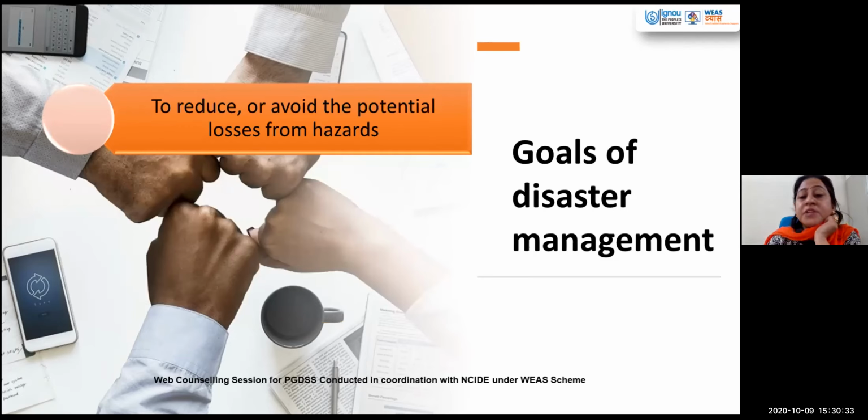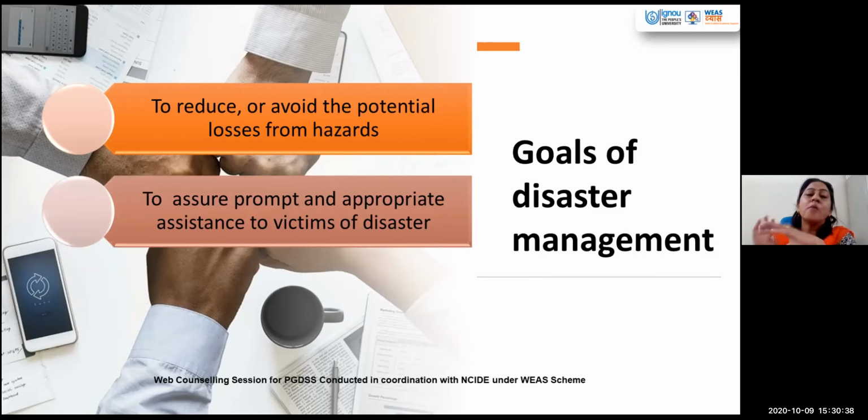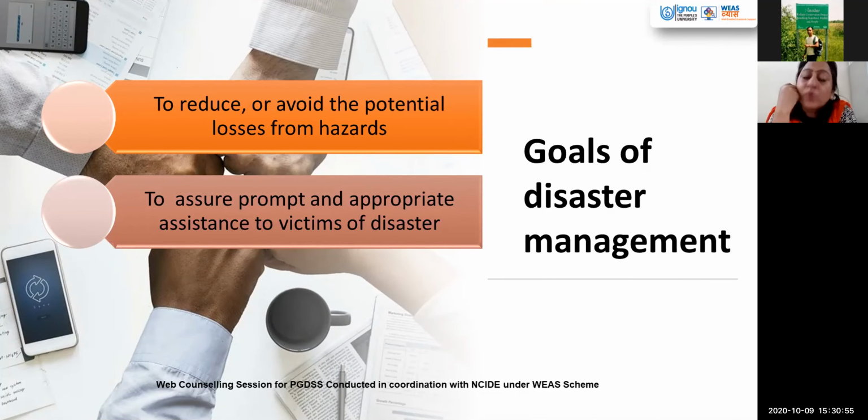So what are the objectives, what are the goals of disaster management? One obvious goal is to reduce and avoid the potential losses from the hazards that are occurring. How can we reduce the losses, how can we minimize them? Because in the beginning we were discussing that they are most of the time unpredictable, so we have to see how we can minimize the losses, and how we can assure prompt and appropriate assistance to the victims.